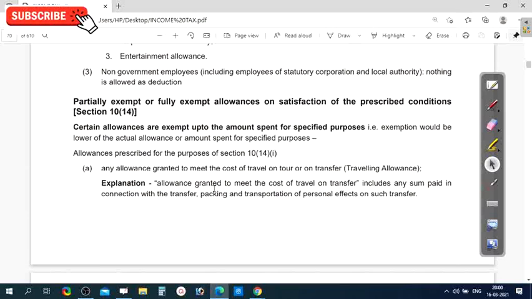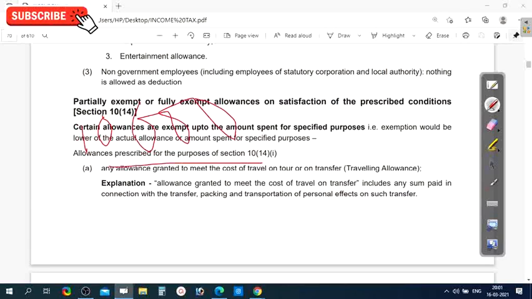Okay, where the actual spend amount is exempted and the rest is taxable. For example, the actual allowance you have received is 10,000, but the actual you spent is only 6,000. What is the remaining? 4,000, and this you did not spend.